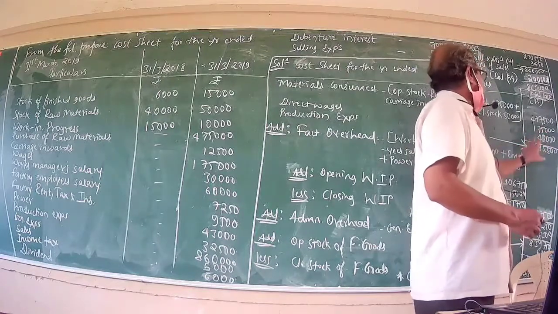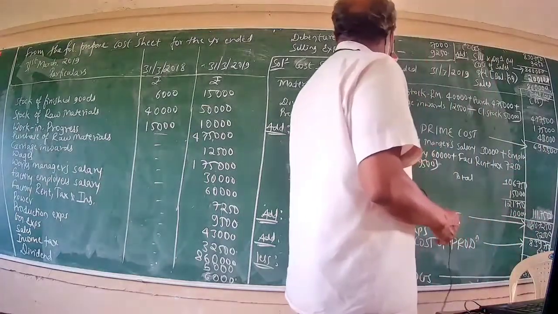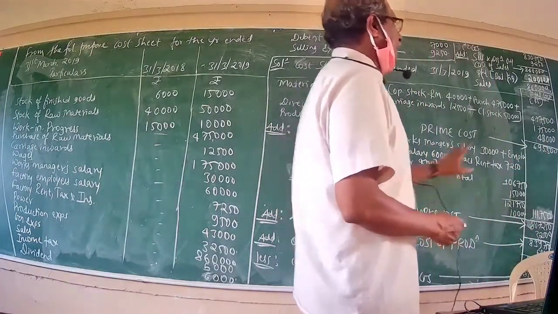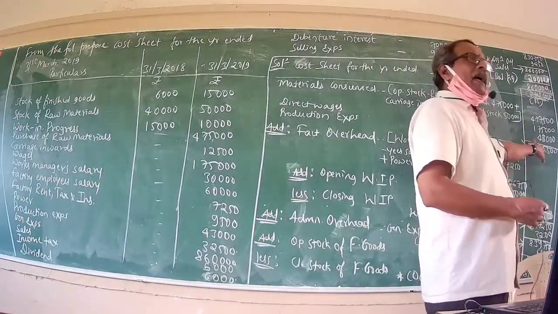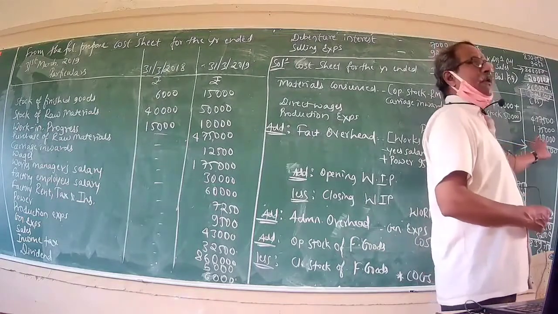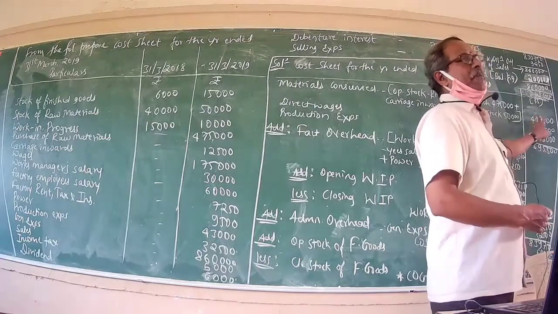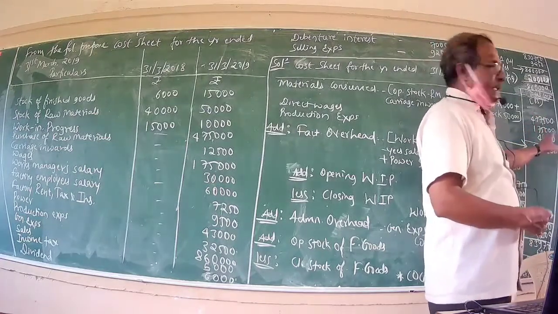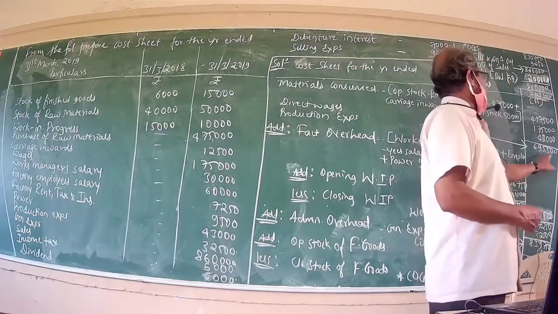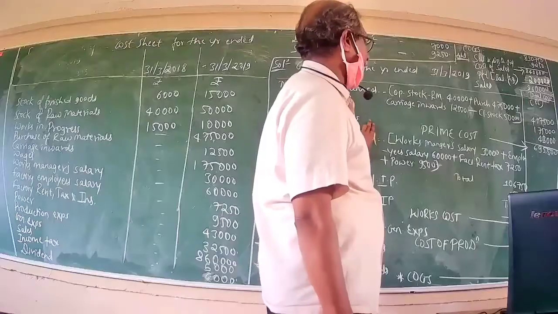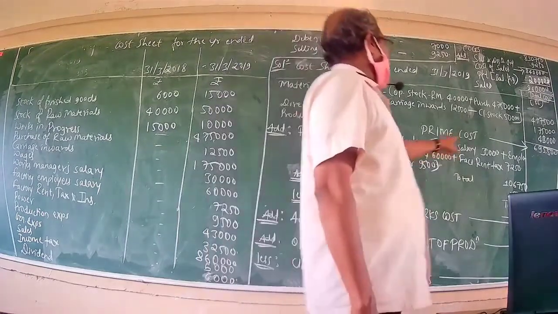If it were to be treated as factory overhead, then it could very well be added there. But we have made an assumption that production expense is an item of direct cost, and as such it has been included here. So, the summation of direct material consumed plus direct wages plus direct expenses gives us the prime cost. In this problem, prime cost stood at rupees 6,95,500. We have arrived at prime cost.